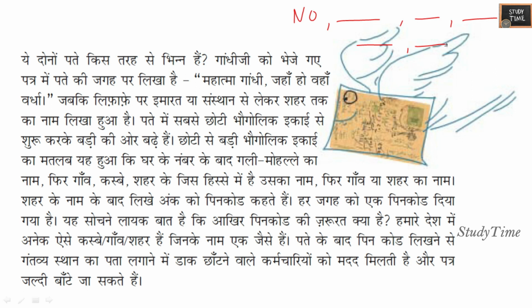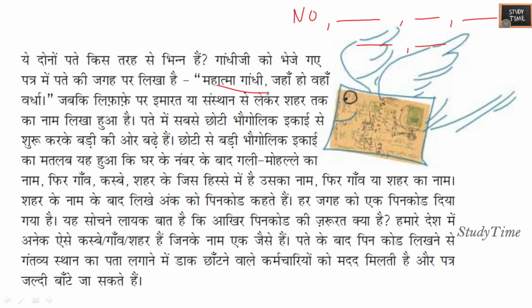The smallest geographical unit means the number of the house, name of the street, then the name of the village, town, or part of the city in which it is located, then the name of the village or city, and then you have to write the pin code number. So here Mahatma Gandhi ji is known to all, and at that time the letter would have reached.